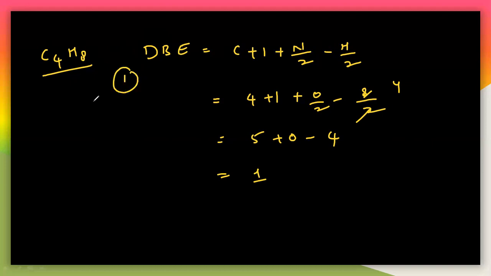So let us write the possible structures for this. C4H8 and the DBE, which is 1. So let us write the possible structures here. C4H8. The double bond equivalence, which is 1, means it may be one double bond here.